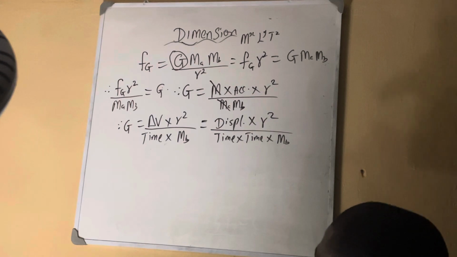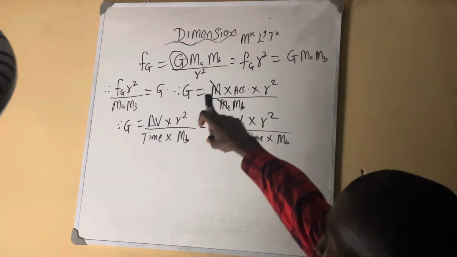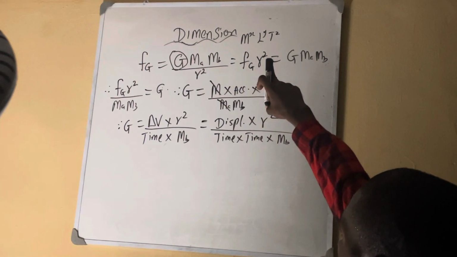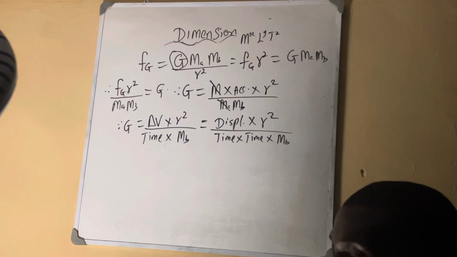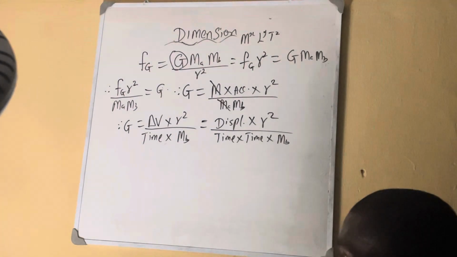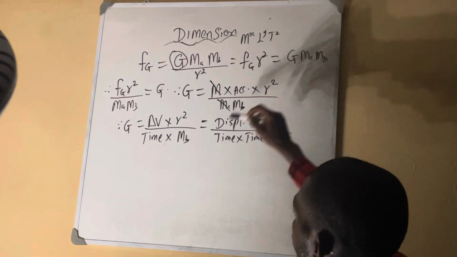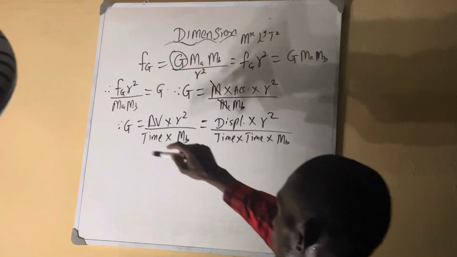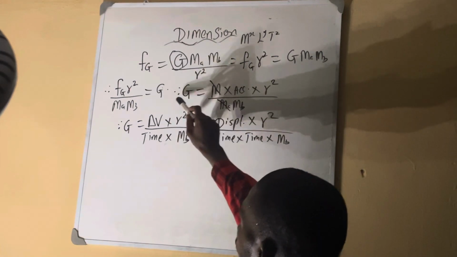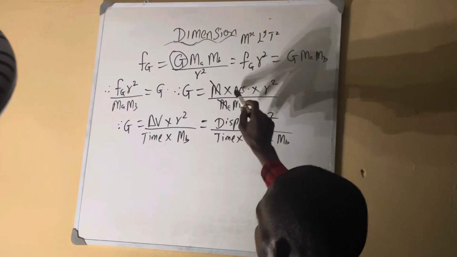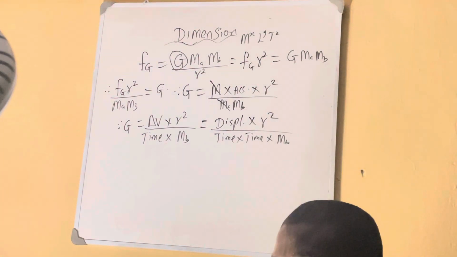They ask you to find the gravitational constant and express it in terms of mass raised to the power x, length raised to the power y, t raised to the power z. So now you cross multiply to make the gravitational constant the subject of the formula, which I did here and got it like this. So now G is this, and now break force.